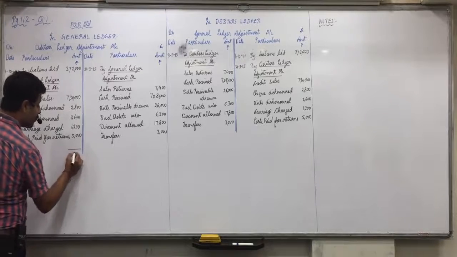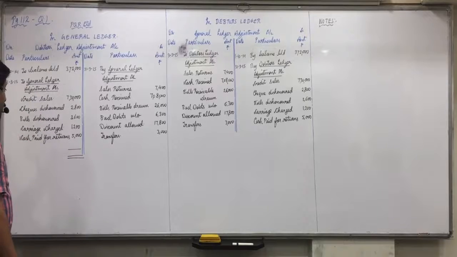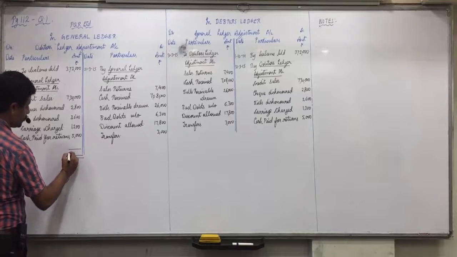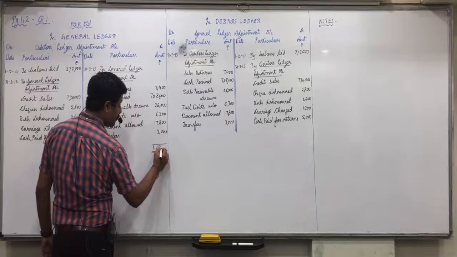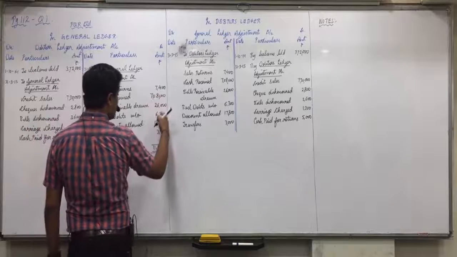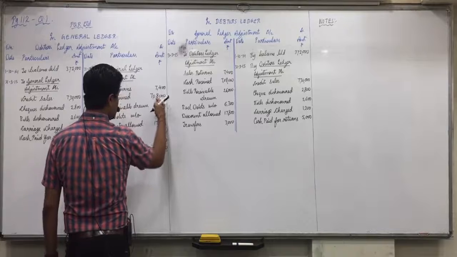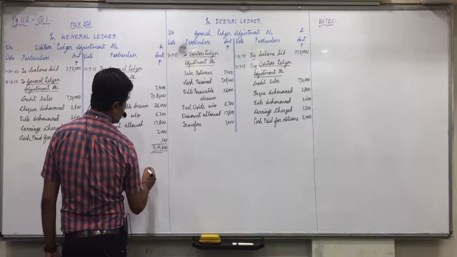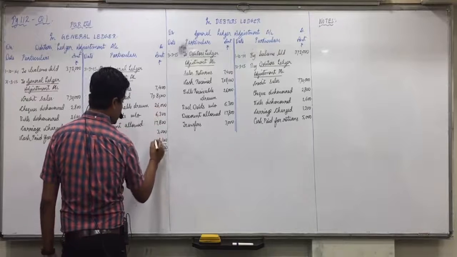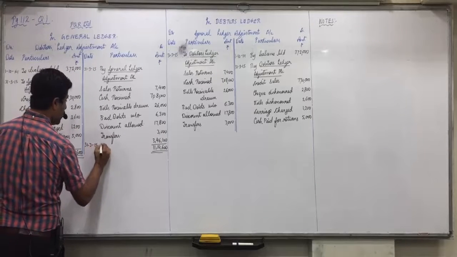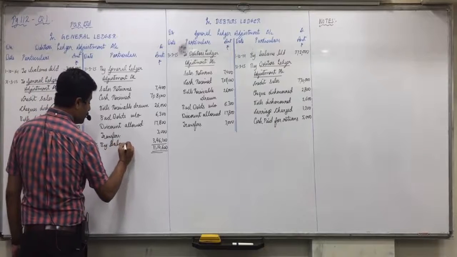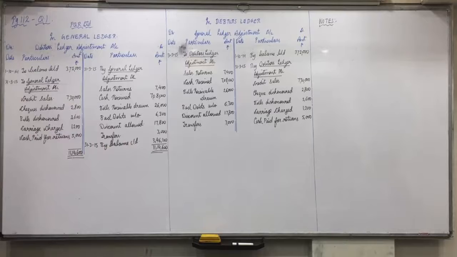So debit side total will be more. The debit side total comes to 14,600, and the credit side totals are added up, with the balance carried down being 31,315. Is everyone clear with this?